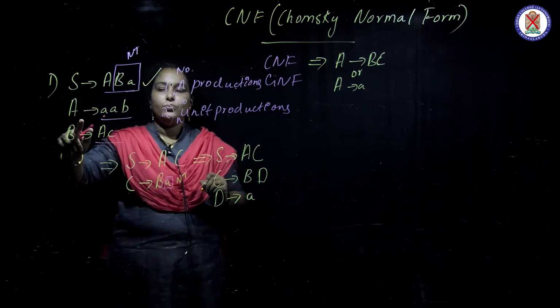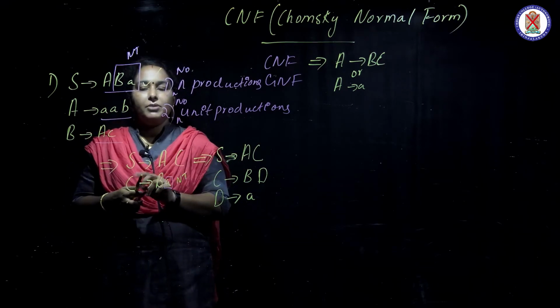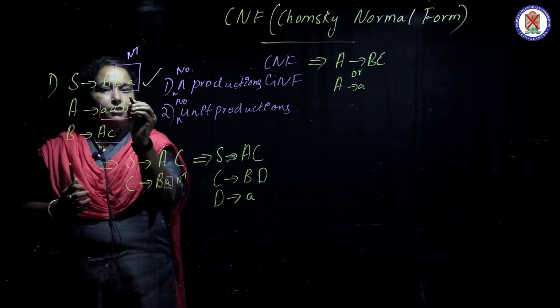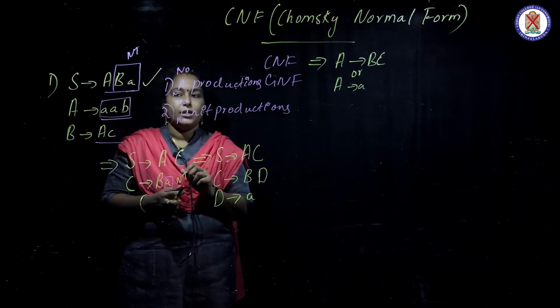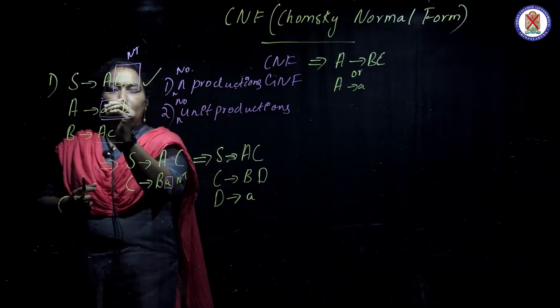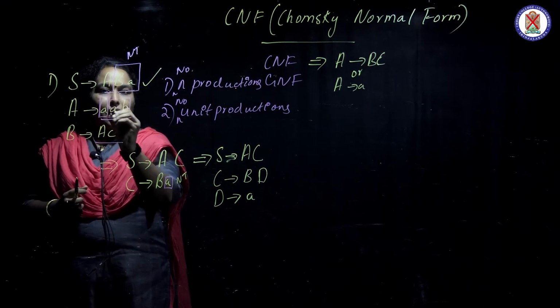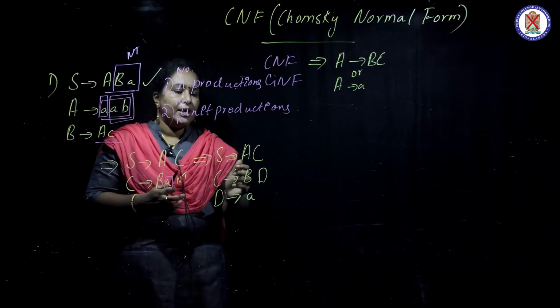Okay, so now we look into this part. What is the problem here? The problem here is that there are three terminals. So how can we avoid it? We can make a combination like this, A1 combination and this AB1 combination. Okay, so I am writing this.